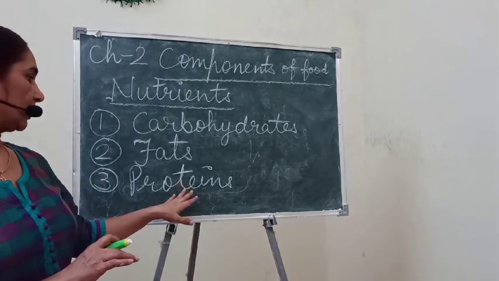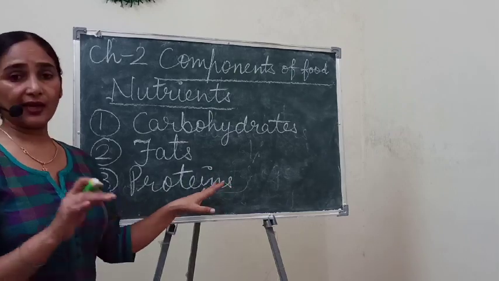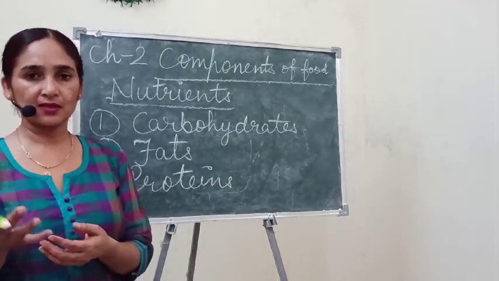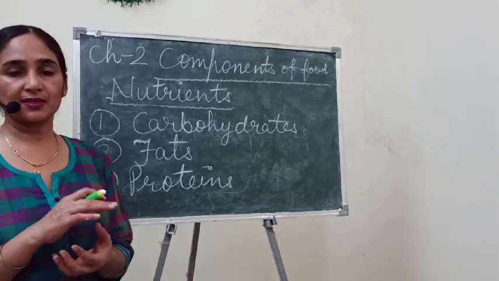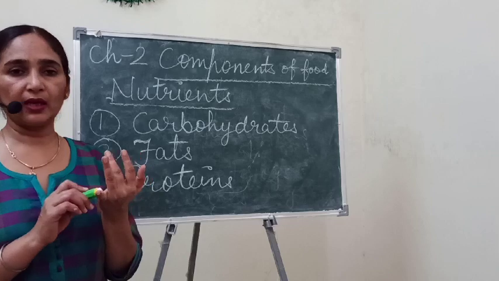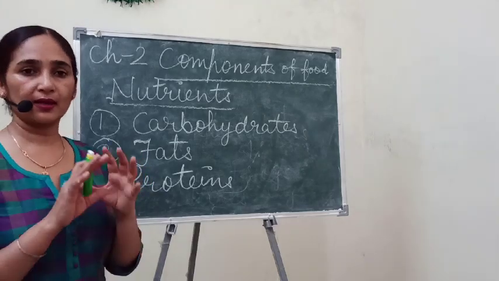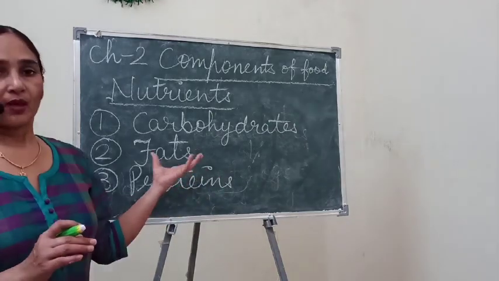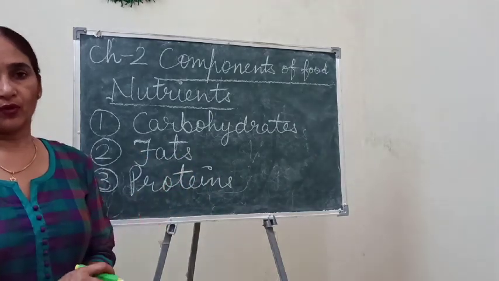We can get protein from plants in the form of pulses, and from animals in the form of meat, egg and milk. They are a rich source of protein, and that's why protein is important for us.